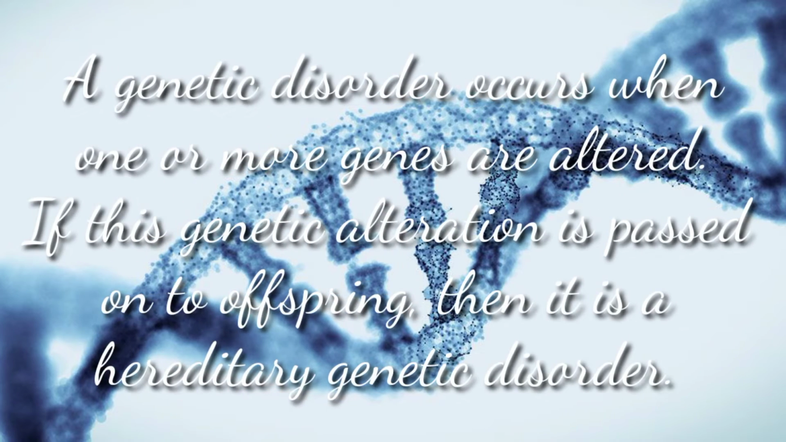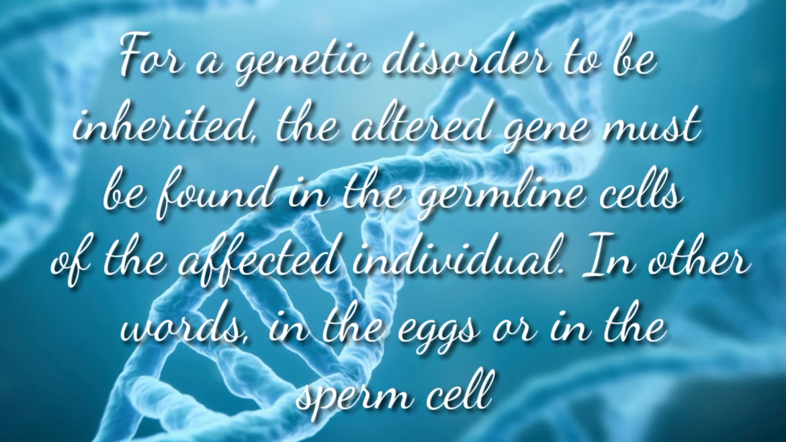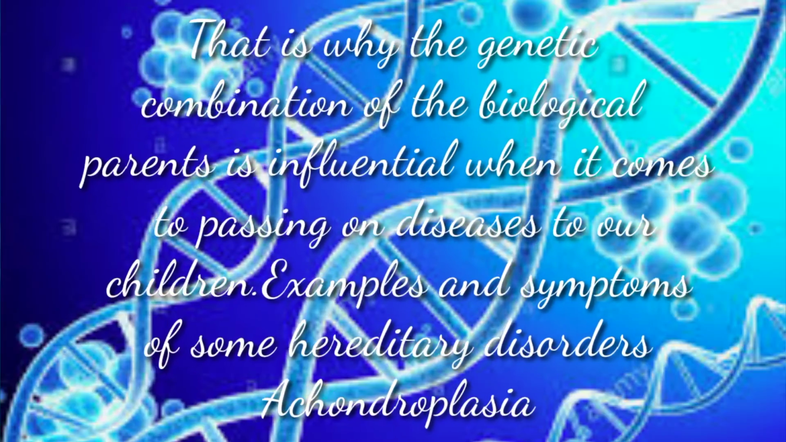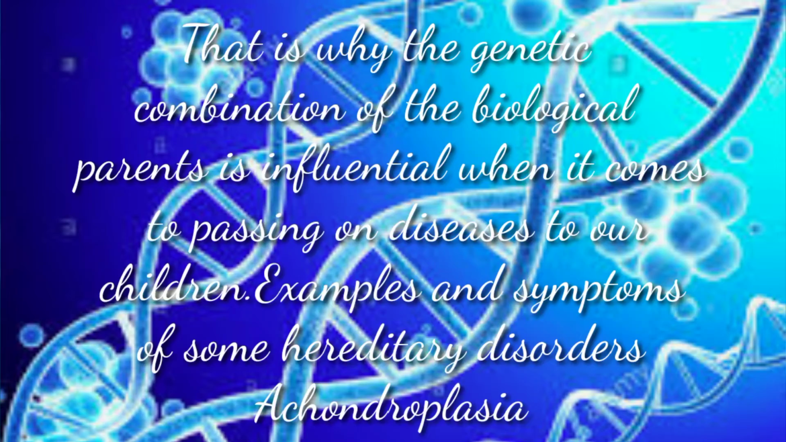A genetic disorder occurs when one or more genes are altered. If this genetic alteration is passed on to offspring, then it is a hereditary genetic disorder. Therefore, we should clarify that not all genetic disorders are hereditary, since they are often not passed on to children. For a genetic disorder to be inherited, the altered gene must be found in the germline cells of the affected individual. In other words, in the eggs or in the sperm cell. That is why the genetic combination of the biological parents is influential when it comes to passing on diseases to our children.